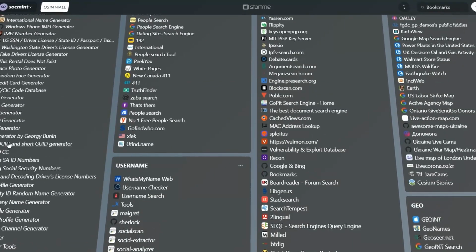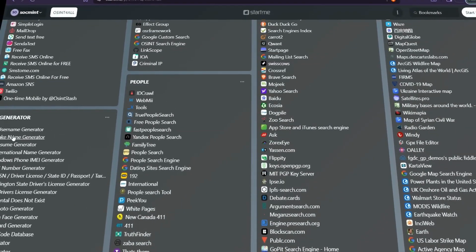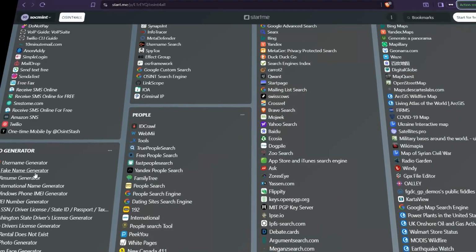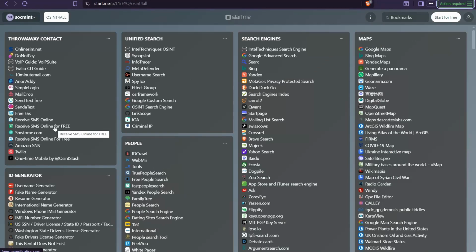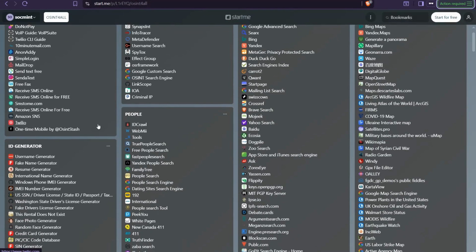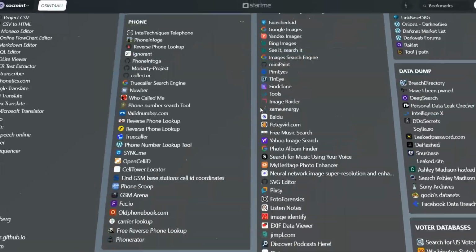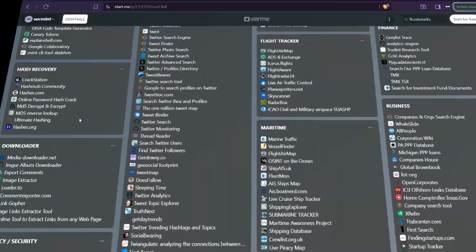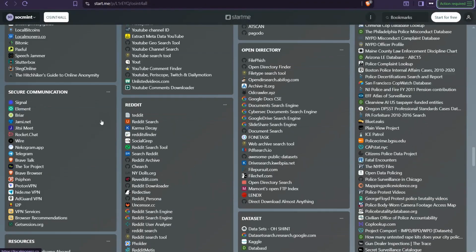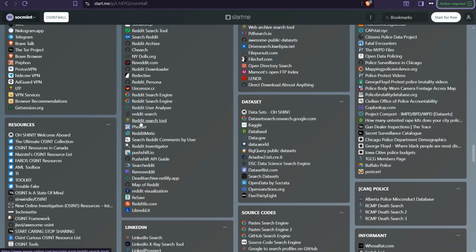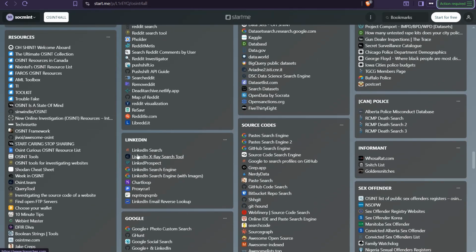Here you can find many generators, like username generator, fake name generator, resume generator, and much more of all the tools you need in your work. So you can use this website as a directory to search for anything you want, like a Reddit search engine and so on. So the first website here is start.me. And the second website quickly is